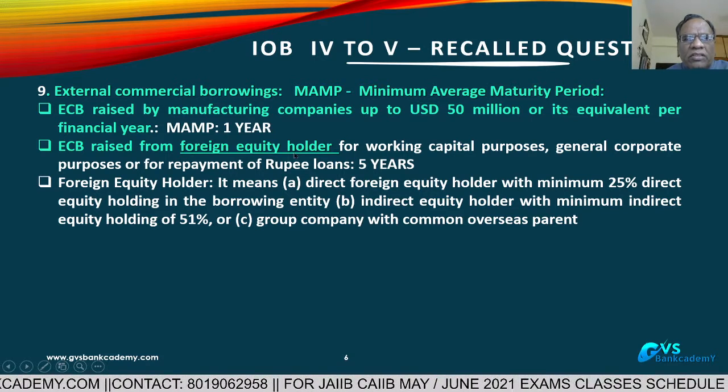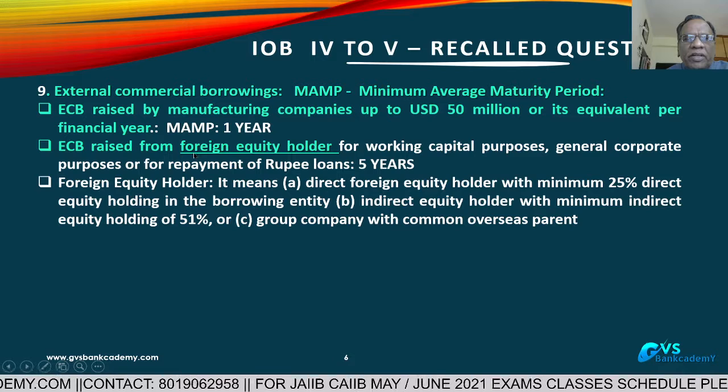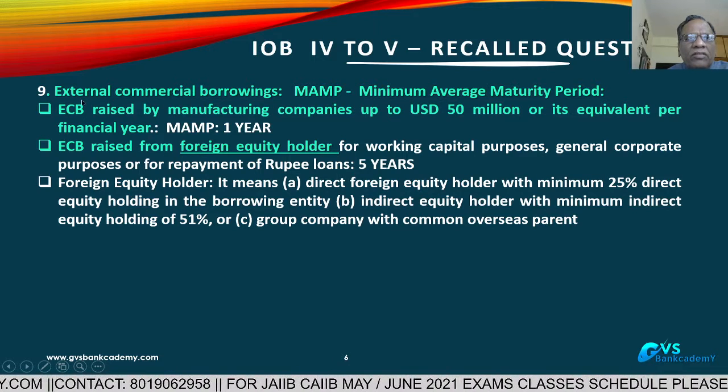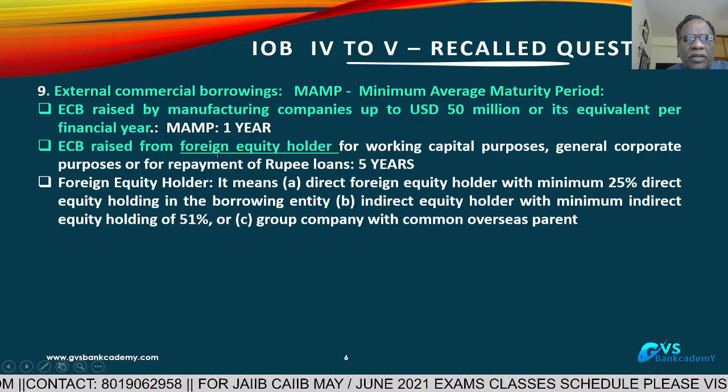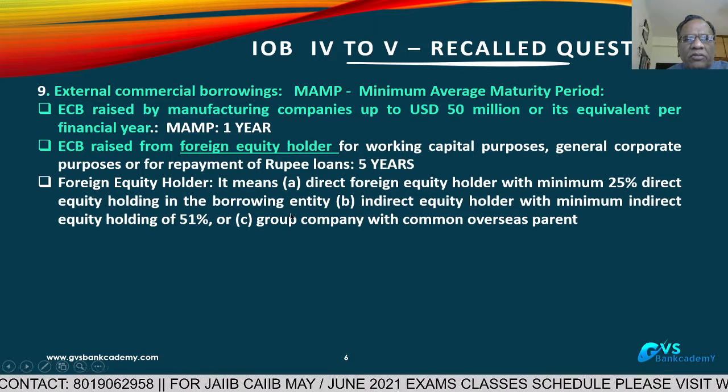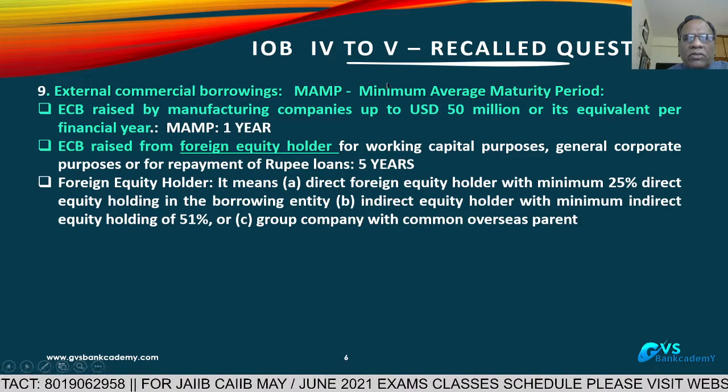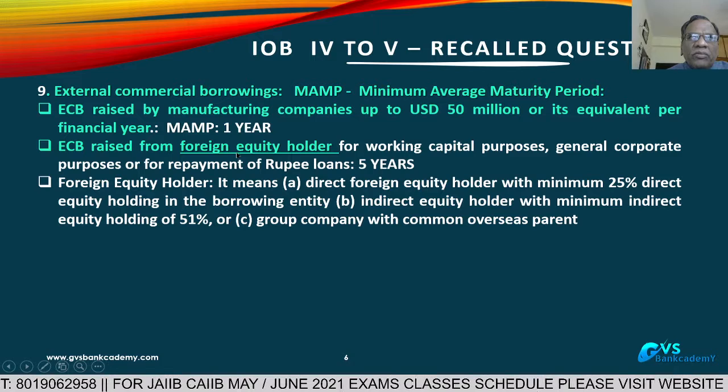In all three cases, that foreign company will be treated as a foreign equity holder for ECB purposes. This is very important. This question was asked several times, 4 to 5 times, in other banks also.